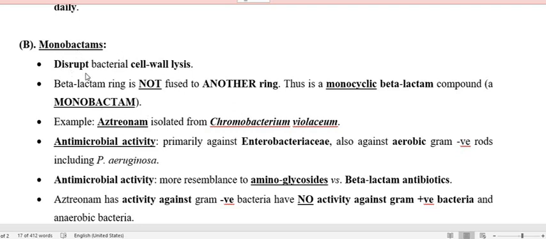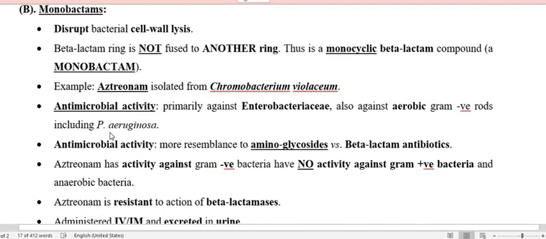And the mechanism of action: because this monobactam is also a beta-lactam, its mechanism of action is the same as the other beta-lactam antibiotics. So it disrupts cell wall synthesis through the penicillin binding protein. So this is about the monobactam.